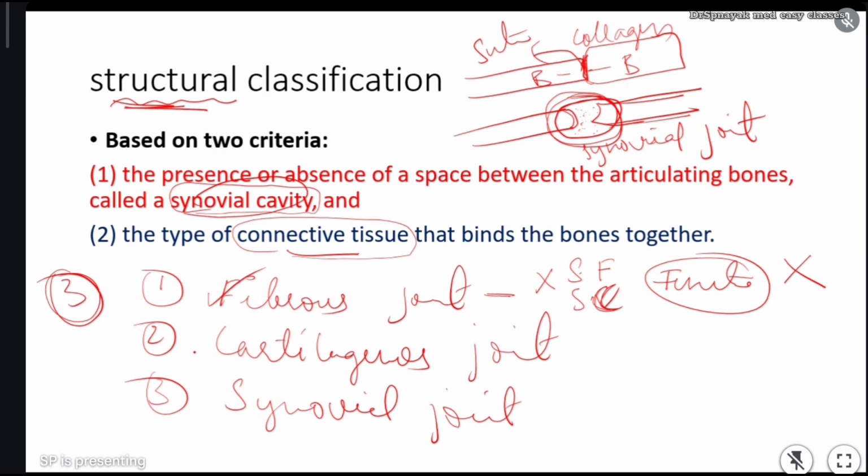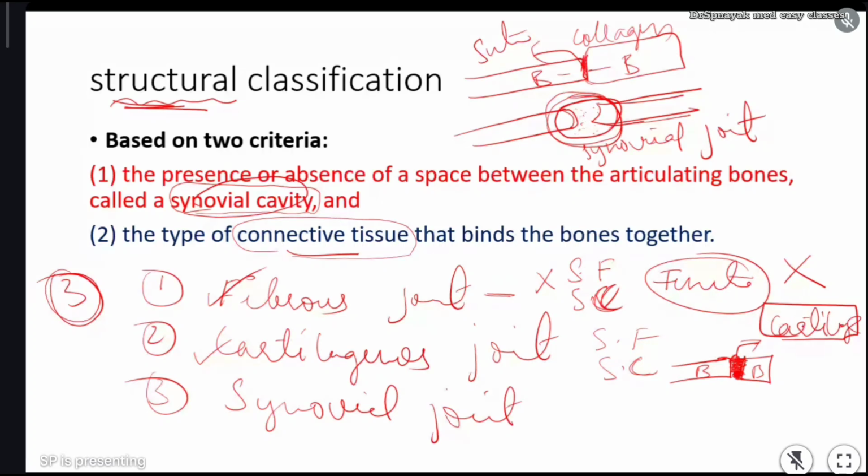And in second, cartilaginous joint, here also same, synovial cavity and synovial fluid is absent. But what is present in between these two bones? There is a cartilage. This is bone, and in between these two bones, the articulation is because of a cartilaginous tissue. It is a connective tissue. Cartilage, we call it cartilage.